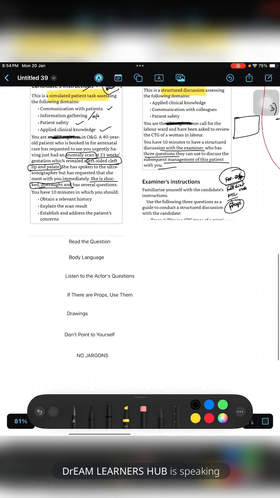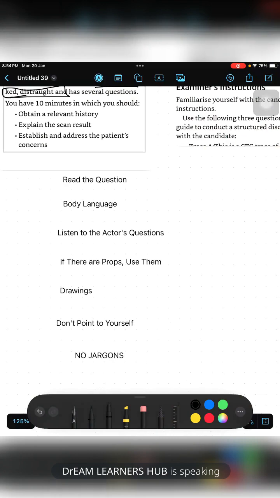Now, what are the tips for the OSCE or any practical? The first is, read the question carefully, whether it is a simulated colleague task or a simulated patient task, and what they are asking. They may ask you to describe how a PPIUCD is inserted, or to take consent for a PPIUCD. Such things we have to keep in mind. First, read the question correctly.